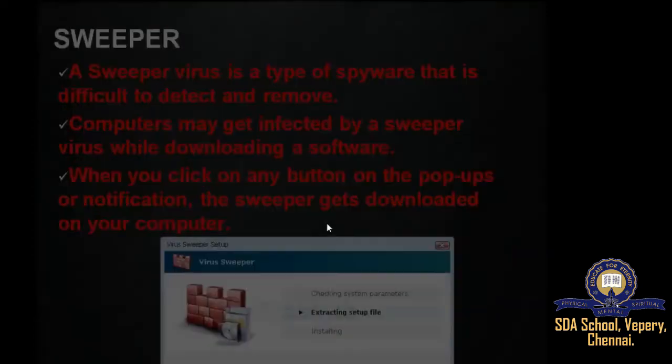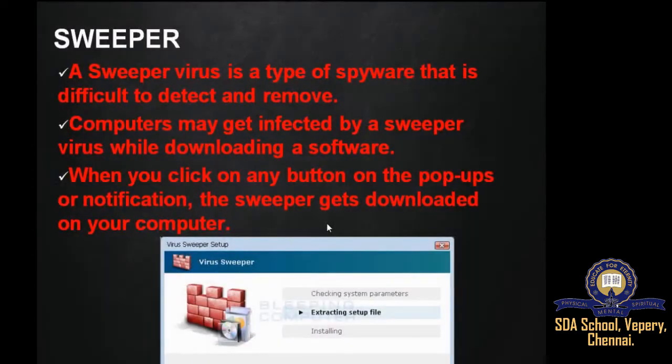And another type of malware is sweeper. A sweeper virus is a type of spyware that is difficult to detect and remove. Computers may get infected by a sweeper virus while downloading software. It reinstalls itself even after it is removed from a computer.